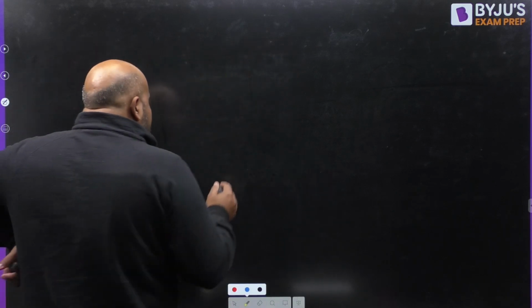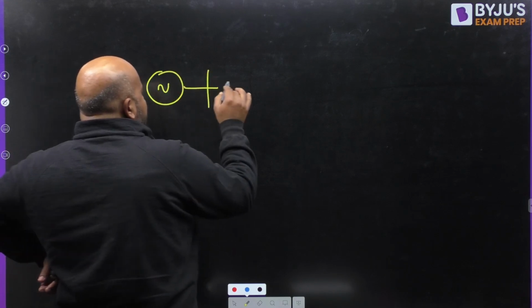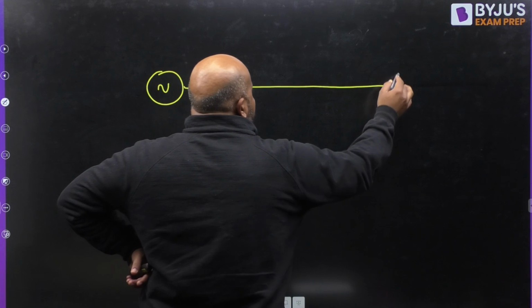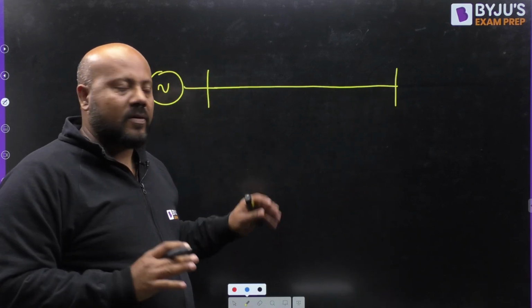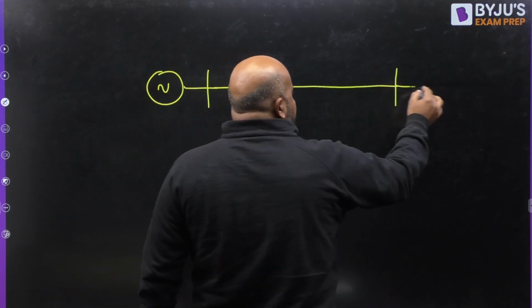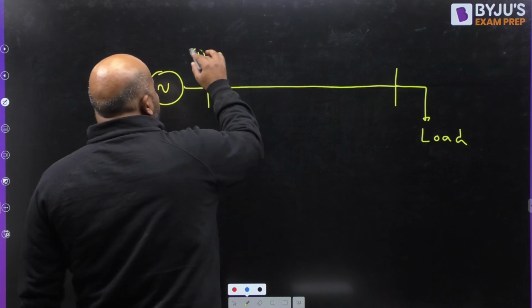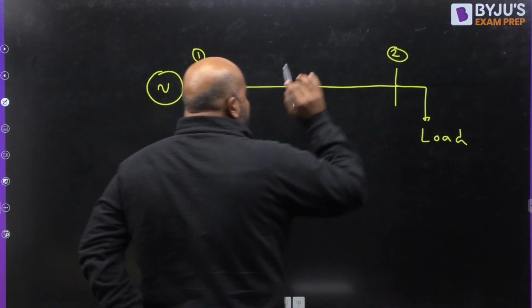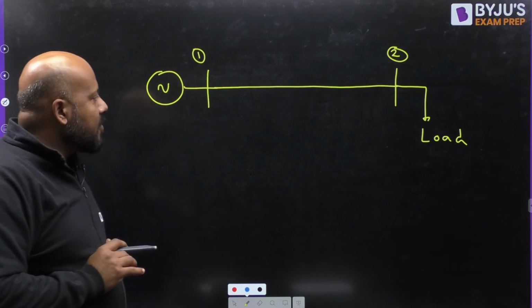Let us take one simple example. Suppose we have a 2-bus power system. I am not making it complex, so I am not introducing the transformers, please understand. And suppose there is a load. This is bus number 1 and this is bus number 2. And this is a transmission line. It is a general transmission line.